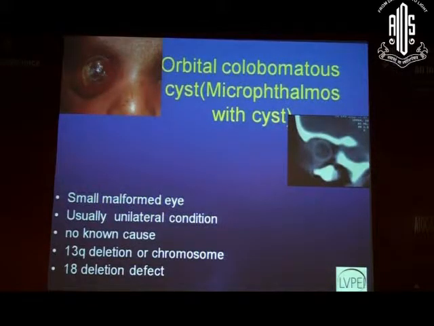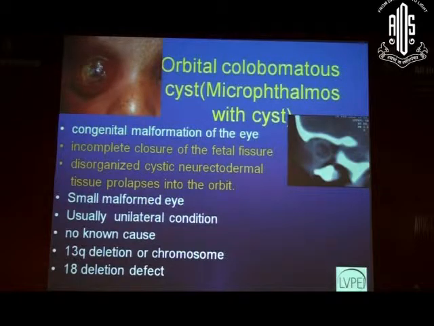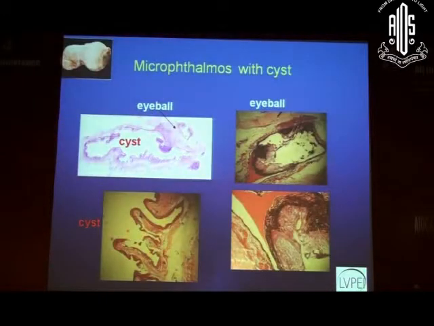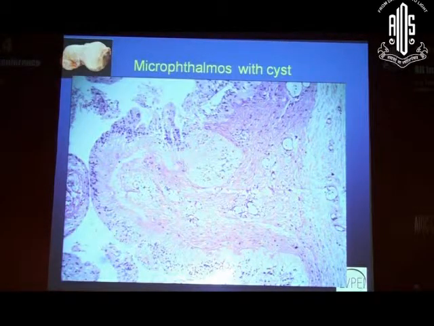And then we have the colobomatous cyst. The colobomatous cyst is nothing but incomplete closure of the fetal fissure, and the disorganized cystic neuroectodermal tissue prolapses into the orbit. So this cyst also looks just like anophthalmia with cyst on microscopy. This is the gross picture, and this is the microscopy where we are seeing a small malformed eye here, and this is the large cyst which is sitting posterior to the malformed eye, and this malformed eye has hyperplastic retinal pigment epithelium. This cyst which is sitting posteriorly is actually lined on the inner side again by the retinal tissue and on the outside by dense collagenous tissue, which looks like sclera.